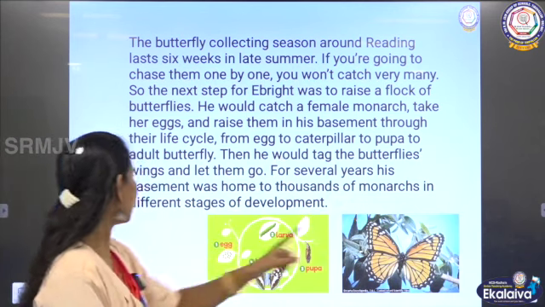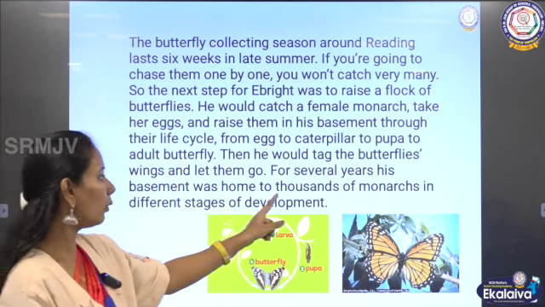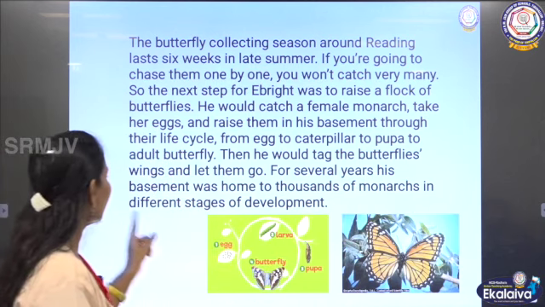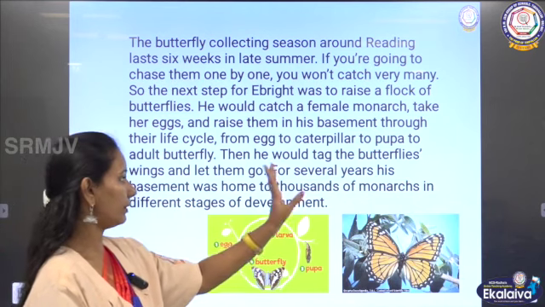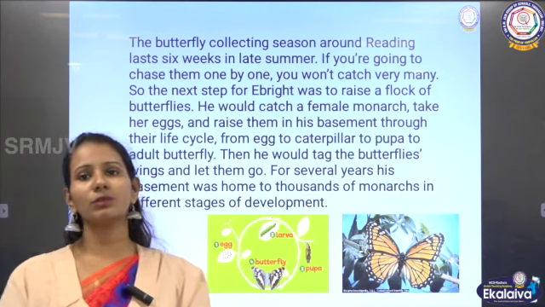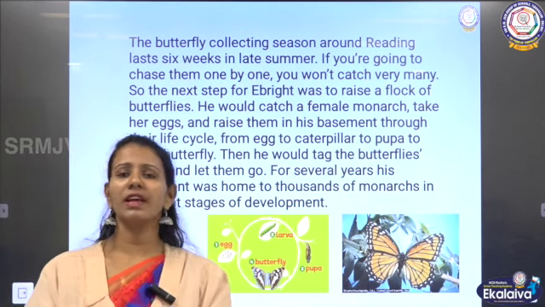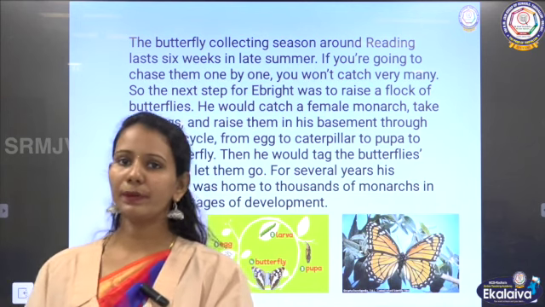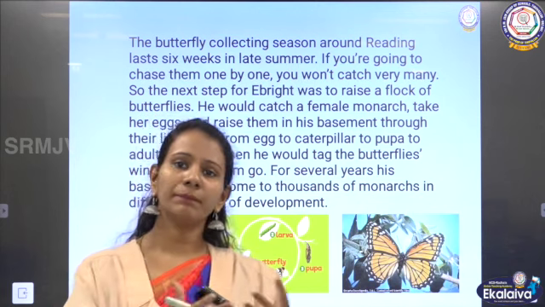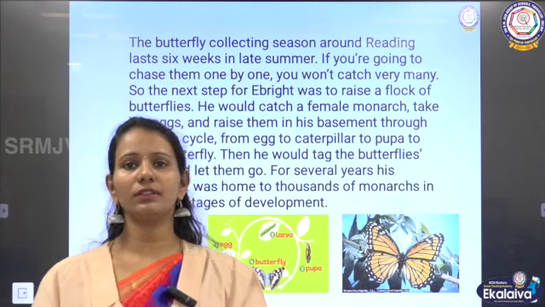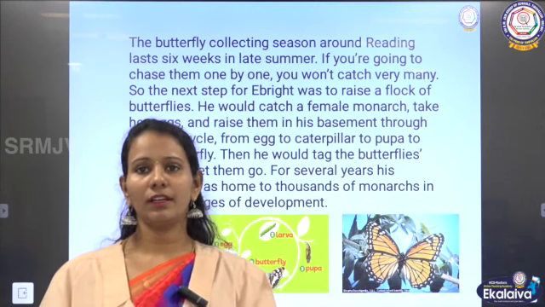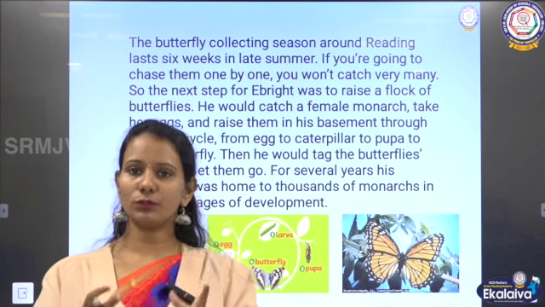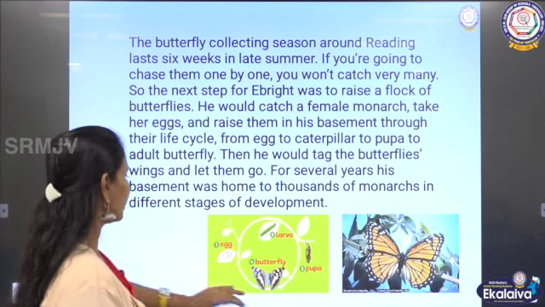For several years, his basement was home to thousands of monarchs in different stages of development. So, his basement was a place where he bred the butterflies, and there were butterflies of all stages. You could find pupas there, you could find caterpillars and cocoons there, all sorts of butterflies. The stages of butterflies could be seen in his basement.